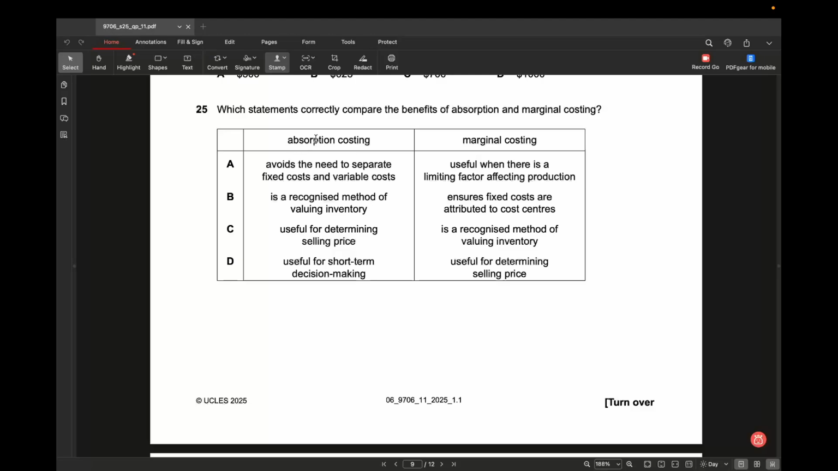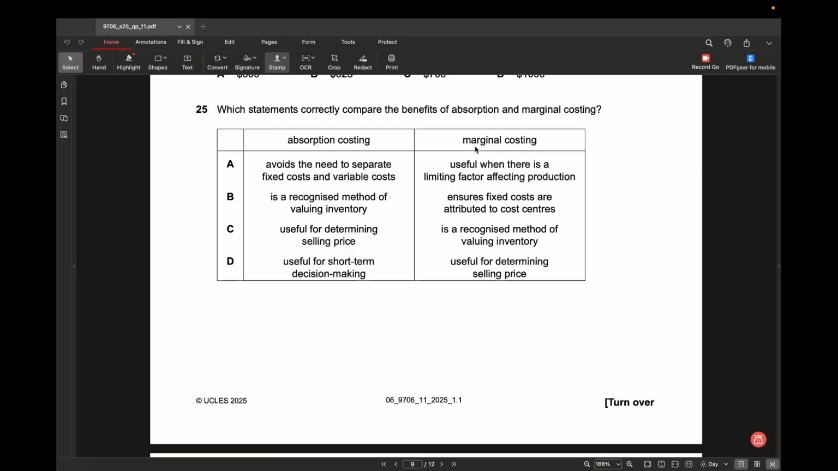So the correct answer is A for the absorption costing. Let's see if that is also true for marginal costing. In marginal costing, it is useful when there is a limited factor affecting the production. Yes, when we did a problem in marginal costing, we learned that there is one aspect which helps us, and that is limiting factors.